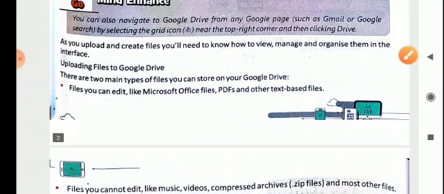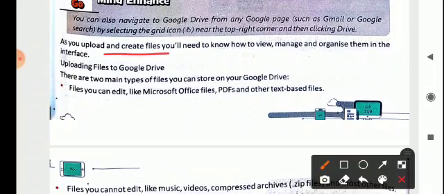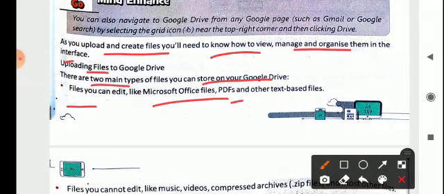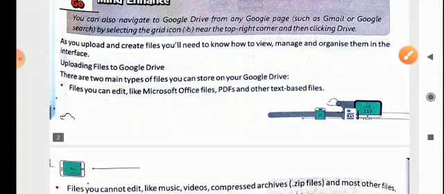As you upload and create files, you will need to know how to view, manage and organize them in the interface. Uploading files to Google Drive: what are the methods? There are two main types of files you can store on your Google Drive. Files you can edit, like Microsoft Office files, PDFs and other text-based files.